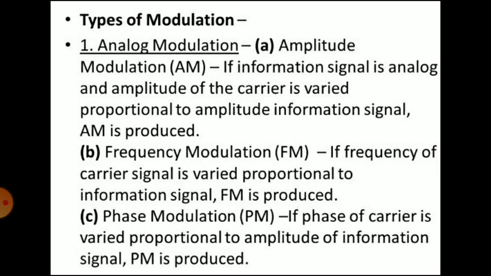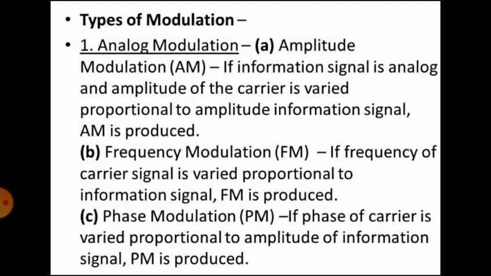Types of modulation. The first type is analog modulation. In that, first is amplitude modulation, also called AM. If the information signal is analog and the amplitude of the carrier is varied proportional to the amplitude of the information signal, AM is produced.